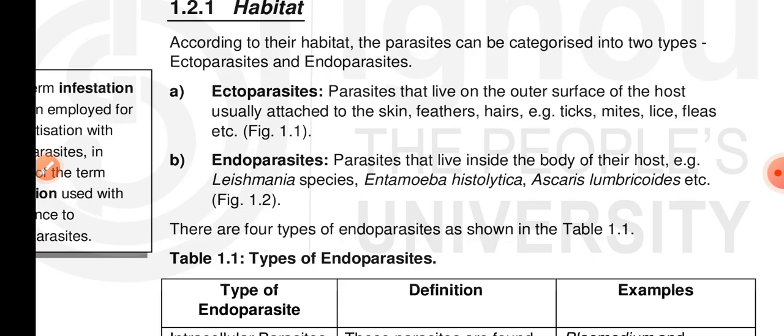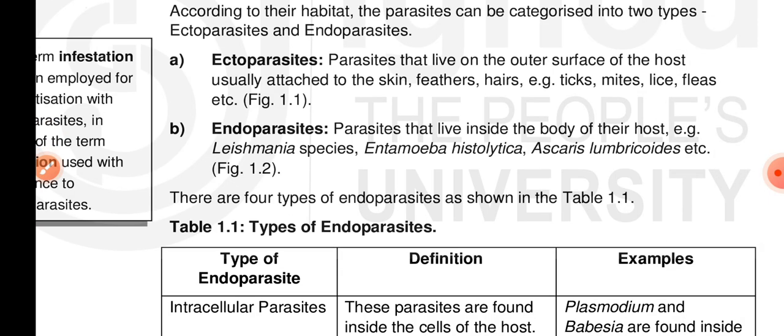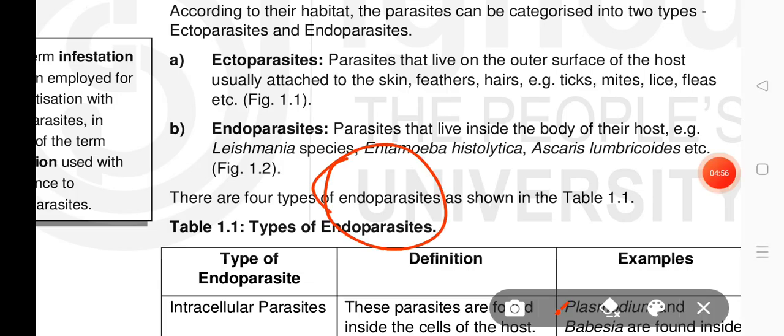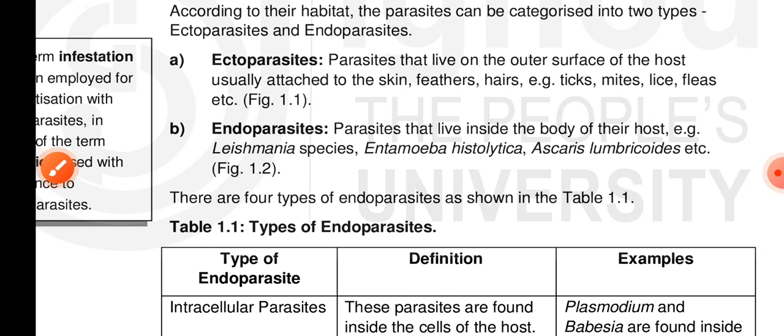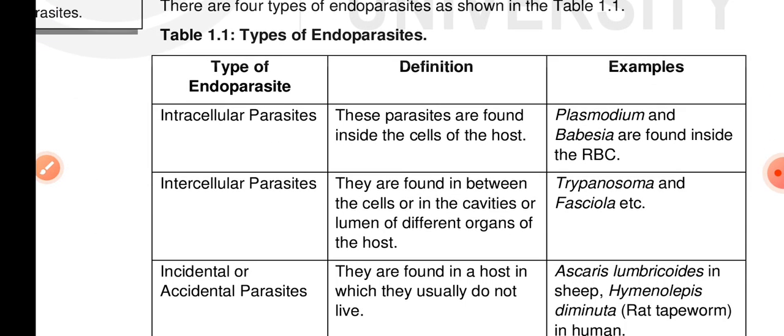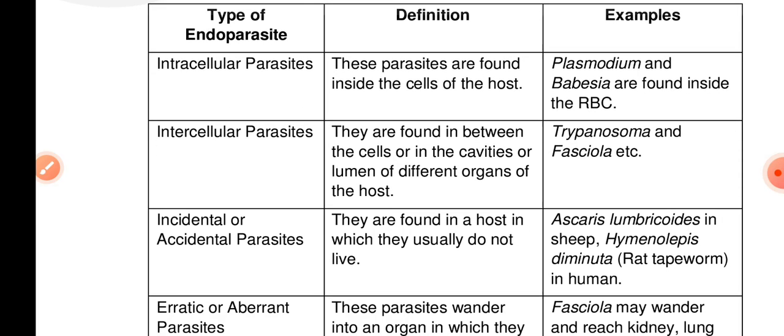And endoparasites are parasites that live on the internal side. Endoparasites are parasites that live within the body of their host. They include various types of worms like roundworm and tapeworm, as well as protozoa like Plasmodium, which causes malaria, and Entamoeba. These are some endoparasites.